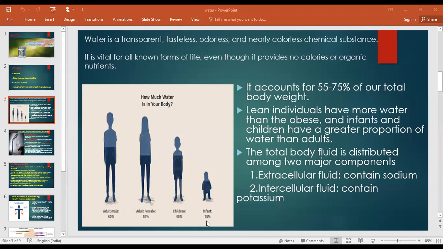Means infants have more percentage of water in their body weight, whereas the adult female has the lesser water percentage in body weight. The adult male and the children are on average. Lean individuals have more water content than the obese ones. Those who are obese have less water content in their body. The total body fluid, that is water, is distributed into two components: one is extracellular fluid and the second one is intracellular fluid.